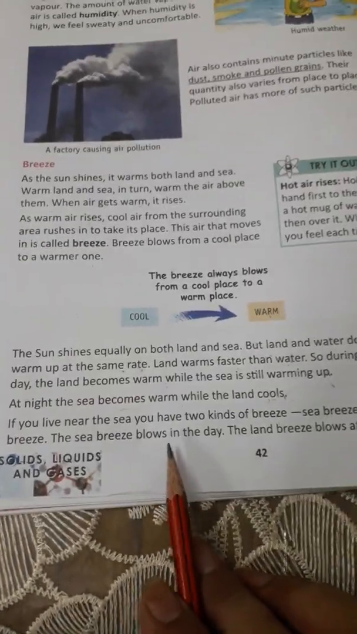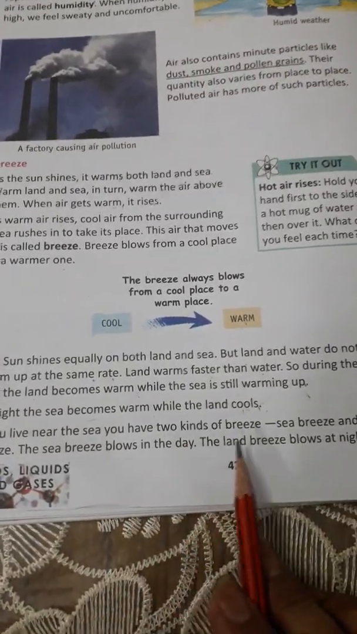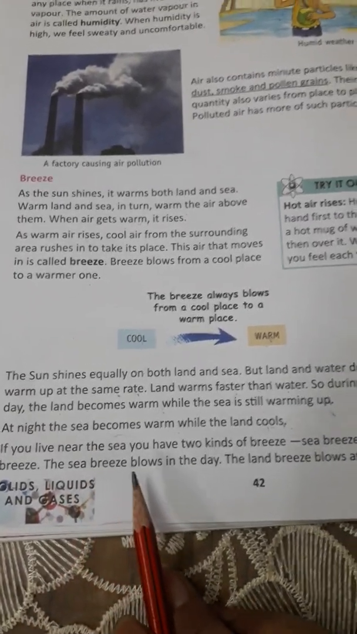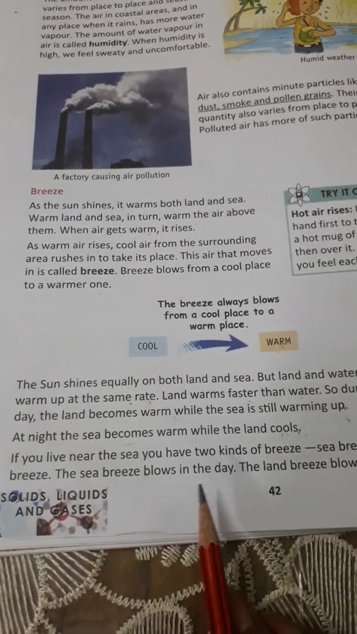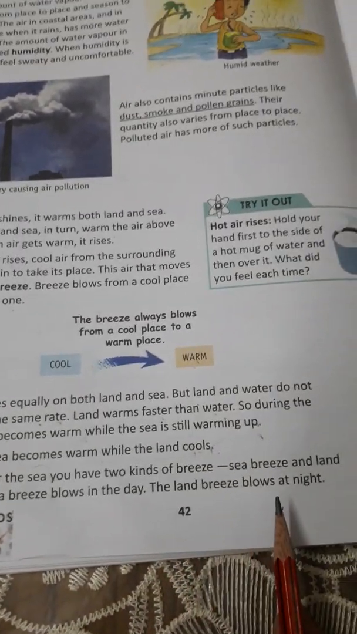At night the sea becomes warm while the land cools. If you live near the sea, you have two kinds of breeze, sea breeze and land breeze. The sea breeze blows in the day, the land breeze blows at night. Listen very carefully, children. The sea breeze blows in the day and the land breeze blows at night.